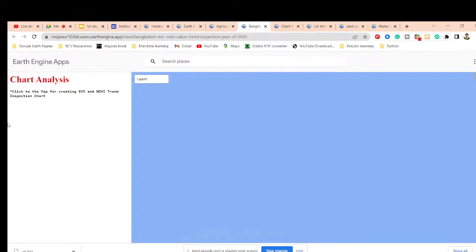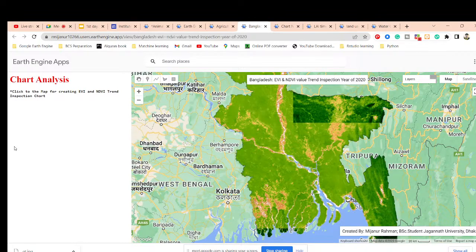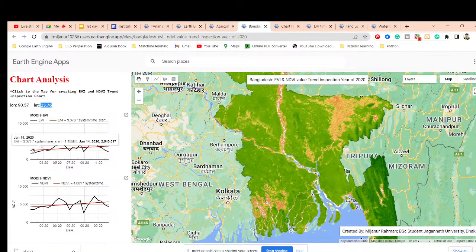So here you can see this application is mainly working for the trend of the NDVI and EVI for Bangladesh. Basically, it is created only for the Bangladesh region. Suppose I click on here. Now for this coordinate, what is the trend? If the trend line is high, it means the vegetation will be increasing for this coordinate.